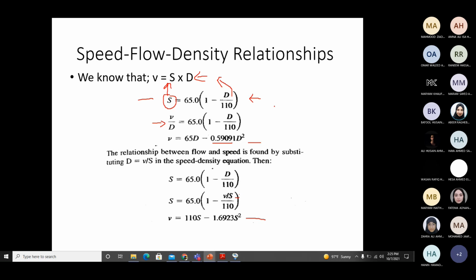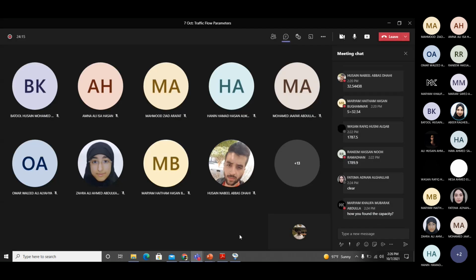Capacity is not something new. Capacity means maximum V. So whenever you put the critical values of S and D, you'll get maximum V. You can put it either here, or just put critical density in this equation, or just put critical speed in this equation. Whatever V you are getting, that is the capacity. Is it clear?